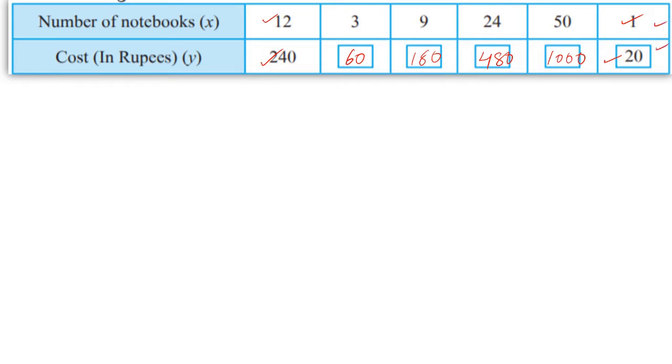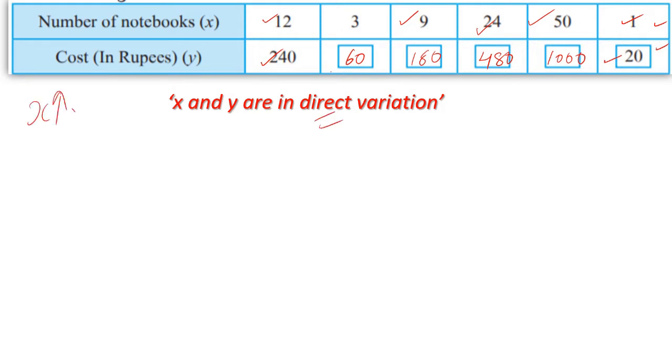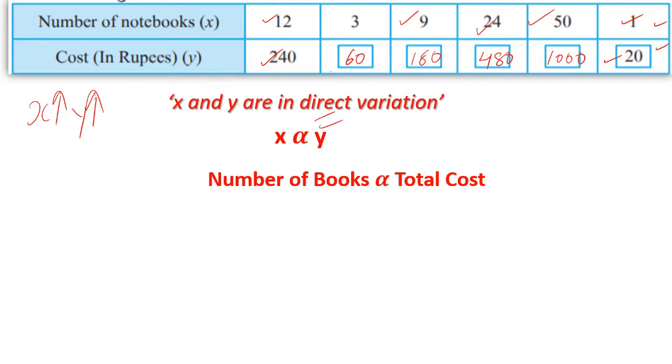Another thing that we notice is that when the number is 12, 3, 9, 24, 50, it is increasing, further increasing, further increasing. That means x and y are in direct variation. What is direct variation? Where x increases, y also increases. Such variations are called direct variation, and it is represented as x directly